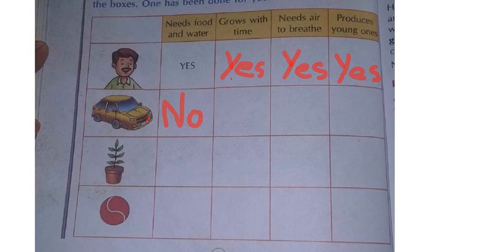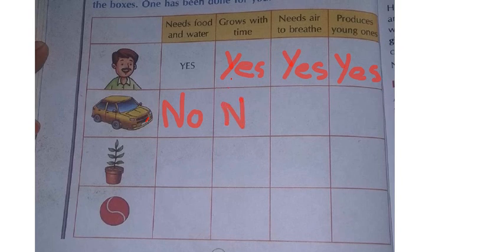Will the car grow? No, it will not grow. Will the car need any air to breathe? No. So those are called non-living things. So again, for the car they have given needs food and water, so I have written what, children? No. And next what they have asked, grows with time. Will the car grow with time, children? No, the car will not grow. So I am writing here no. N-O, no.